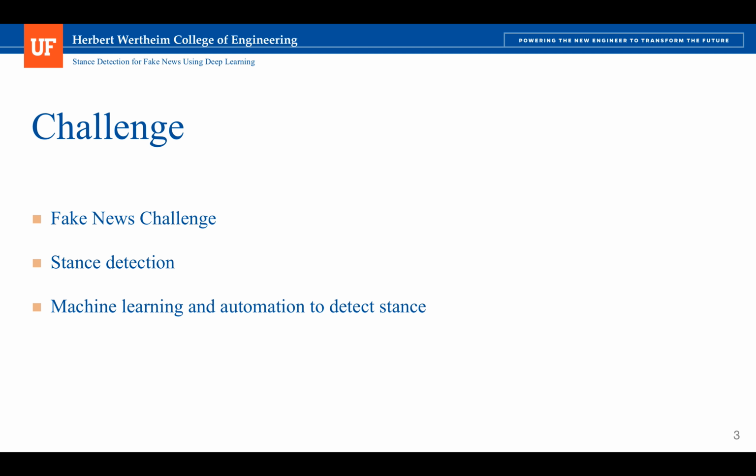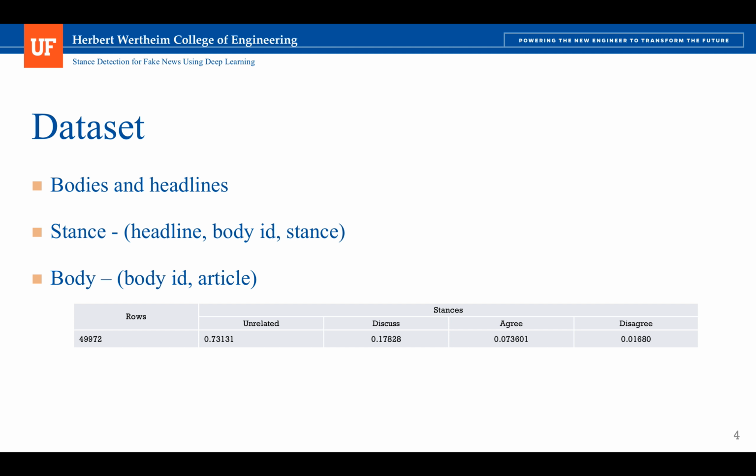The Fake News Challenge is a public challenge organized by Dean Pomerleau and Delip Rao. This challenge aims to explore machine learning techniques and automation, especially in natural language processing, to perform the task of stance detection. The challenge is a classification task where we need to classify whether the headline and the body are related, and if they are related, whether the body agrees, disagrees, or just discusses the headline.